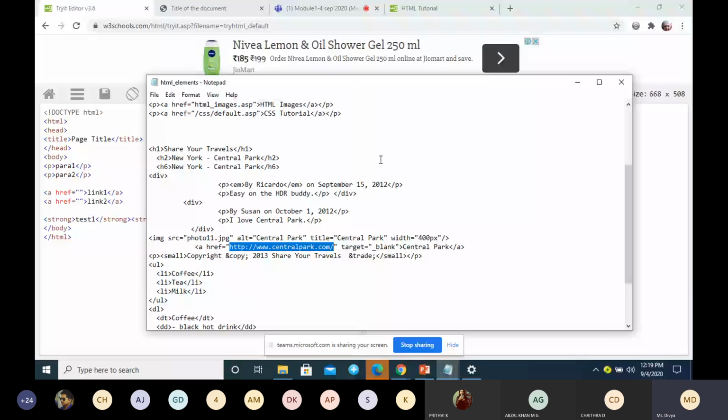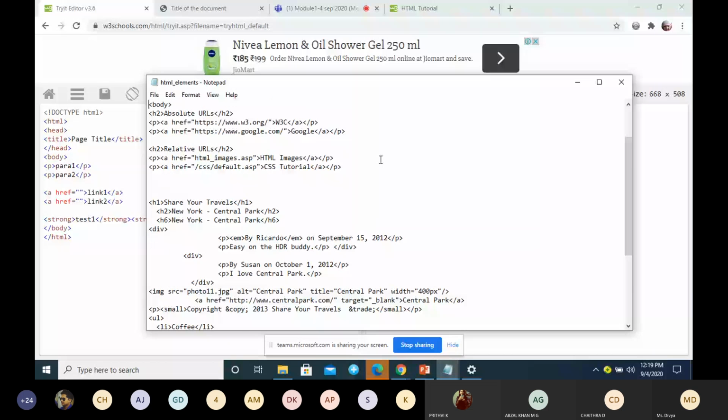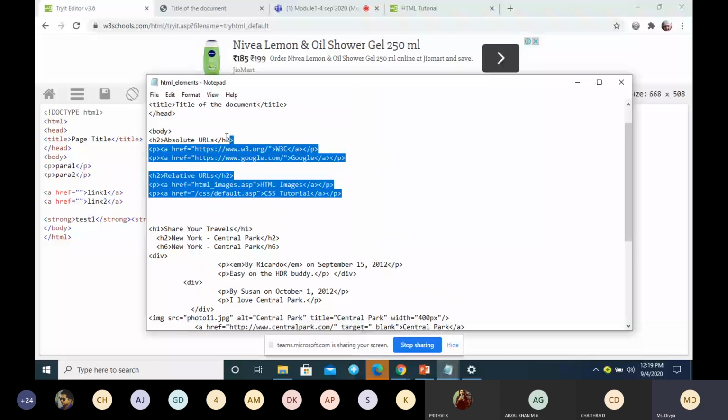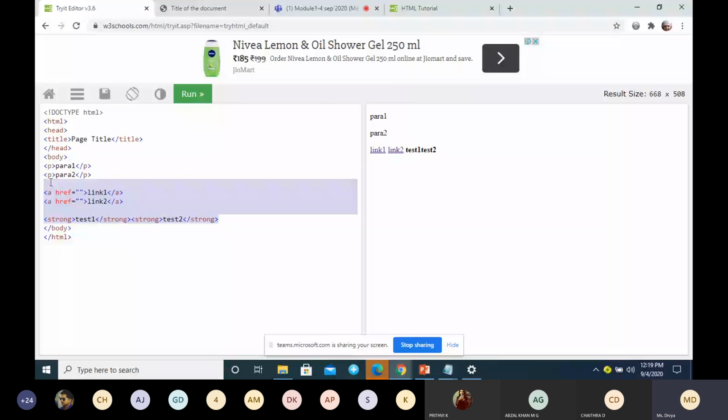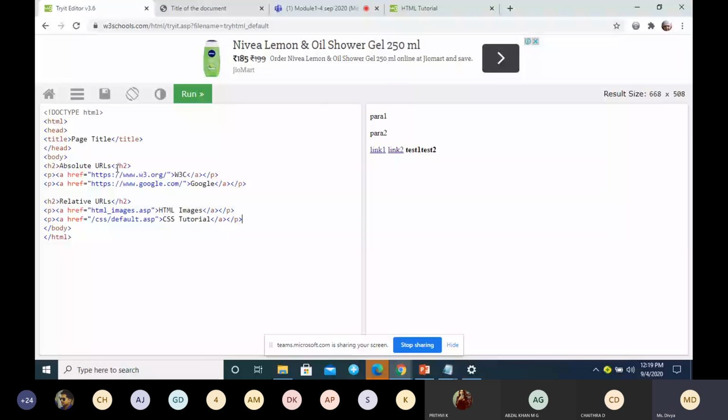I just wanted to explain one more topic. There can be two types of URLs. One we call absolute URLs, and the other we call relative URLs. You can see the difference. In the absolute URL, we are telling the full address, which starts from HTTPS. So we are linking to some external site.